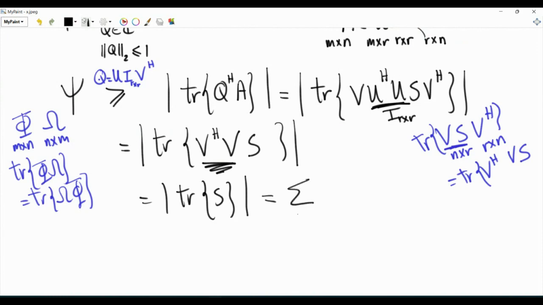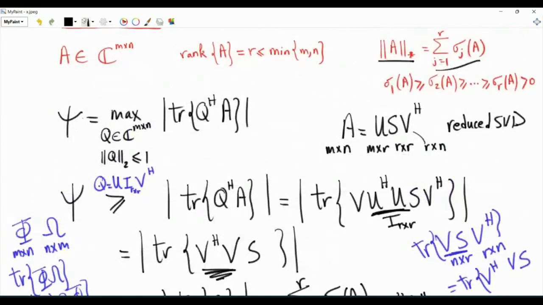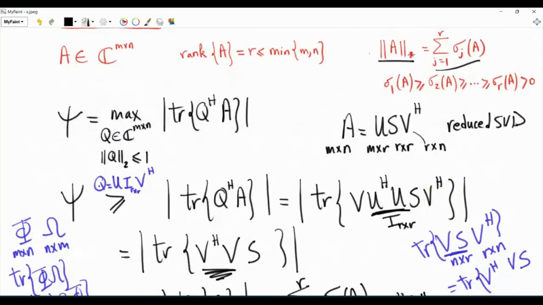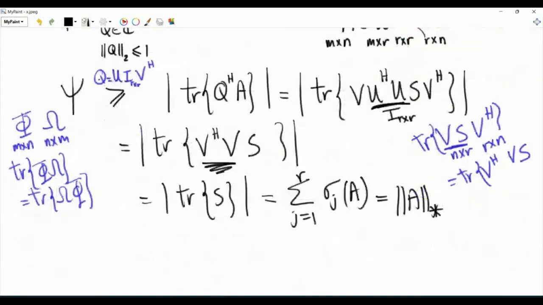So this is just the sum of the singular values of matrix A. And this is the definition of the nuclear norm. So our quantity psi is greater than or equal to the nuclear norm, defined as the sum of the singular values of matrix A. To prove that psi is the nuclear norm, we need to prove an inequality in the other direction. We need to prove that psi is less than or equal to the sum of the singular